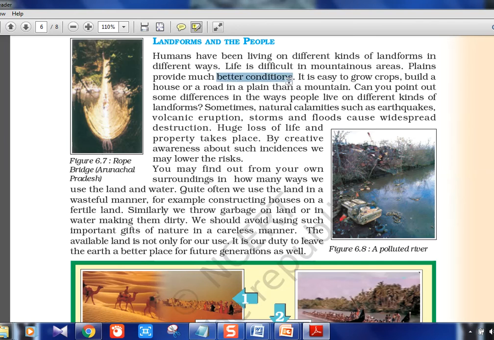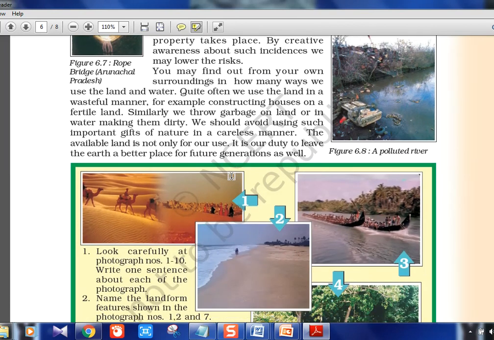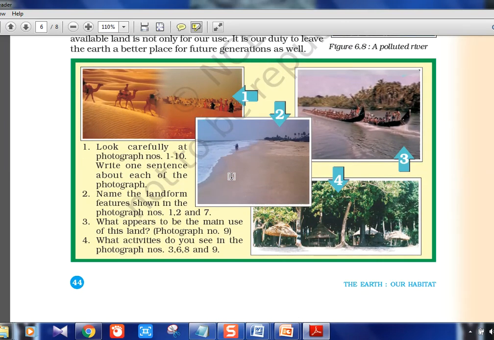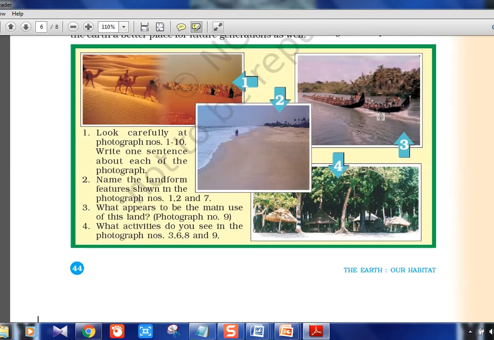Okay, plain provides better condition, easy to grow crops, build a house. Nothing much I guess here. No useful points here, that's why I'm just scrolling. Pollution and lot of photographs of different places are given. I think the chapter will be ending with this. I think deserts or the snake boat race which you see here in Kerala.